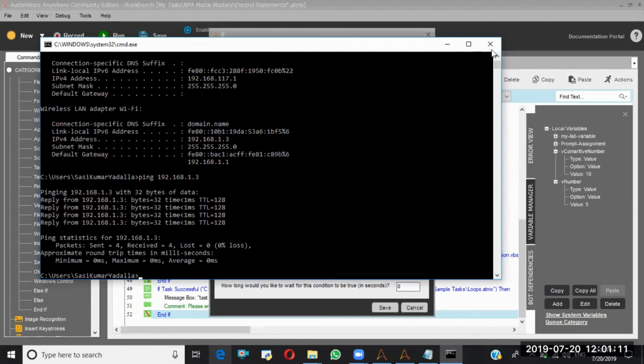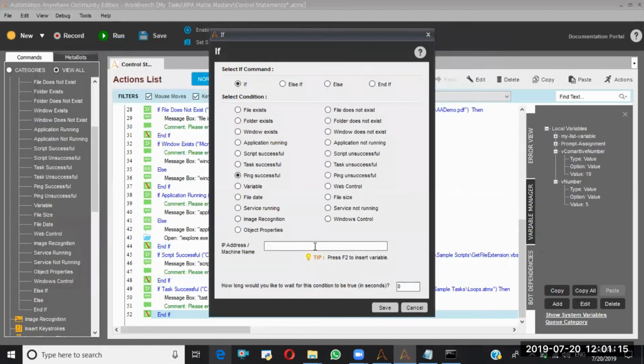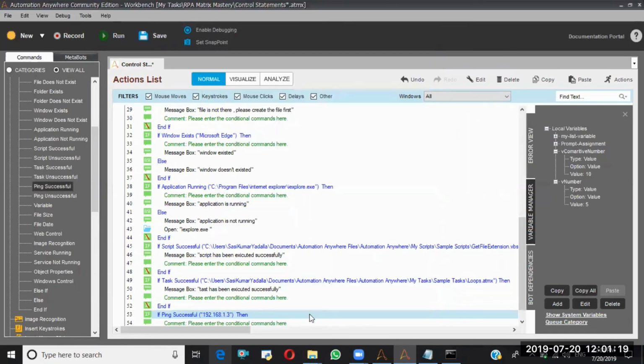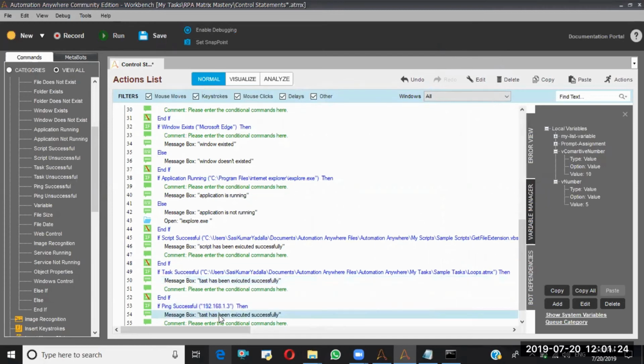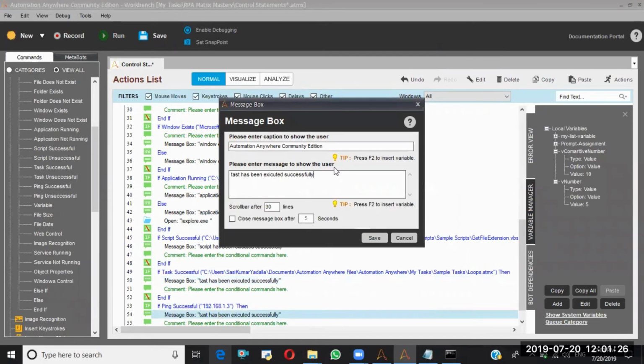Okay, let me do it with this one only. This time I want to check whether my machine is working or not. So I'm saying a message box, Ctrl V: Machine is up and running.